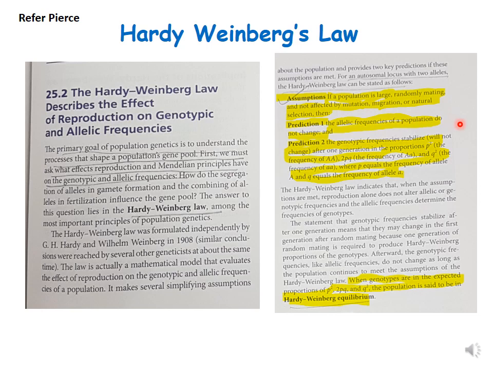Prediction 1 is that the allelic frequency of the population does not change, and prediction 2 is that the genotypic frequencies stabilize and will not change after one generation in the proportion p square, which represents the frequency of homozygous dominant, to 2pq, which represents the frequency of heterozygous, and q square, which represents the frequency of homozygous recessive population.